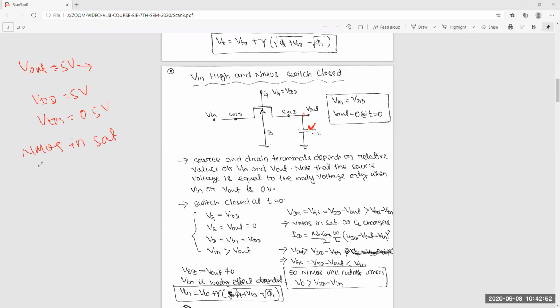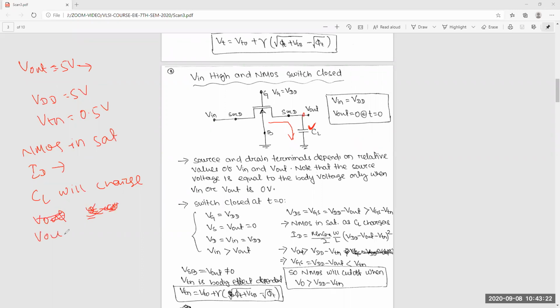That means there is a current flowing, ID is flowing. ID flowing means there is a path, the capacitor will charge, CL will charge. That means V out charges, V is equal to Q by C. Okay, if charge increases, then voltage will increase.